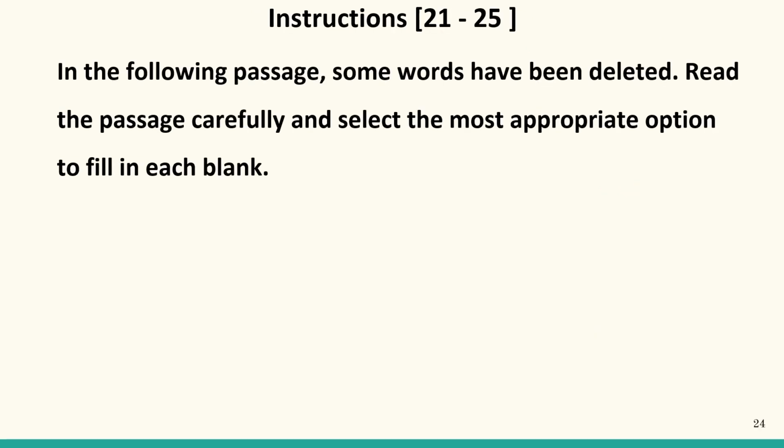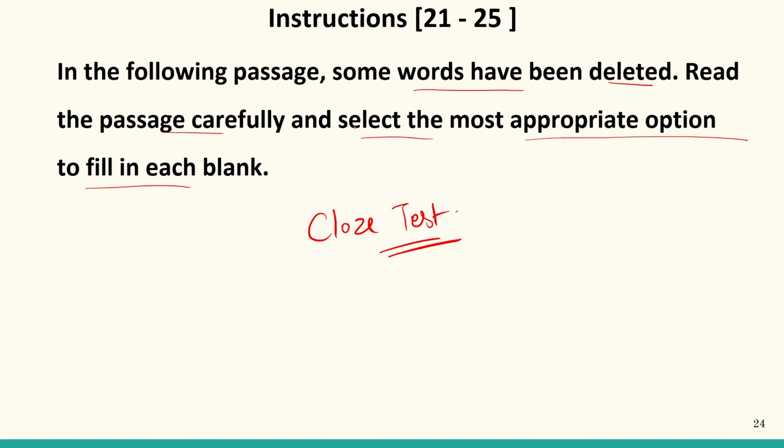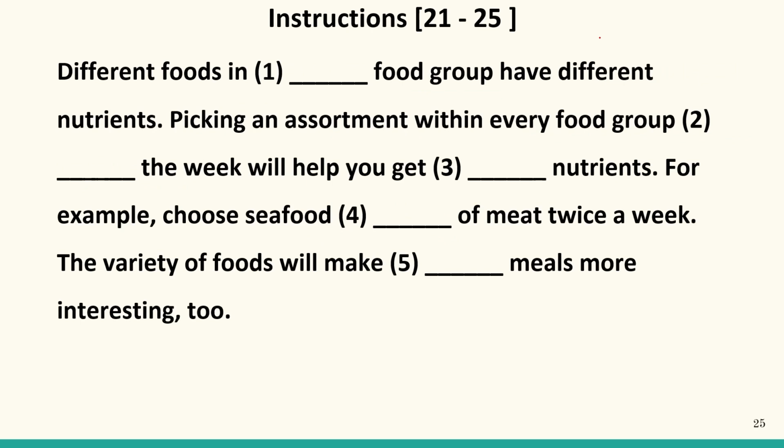Now the next type of question is actually a cloze test. You are given a cloze test. In the following passage, some words have been deleted. Read the passage carefully and select the most appropriate option to fill in each blank. Now we are given a paragraph of which some words are missing. Now for each blank we have 4 options. So we have to select the most appropriate option to fill in these blanks. So the paragraph will be completed.